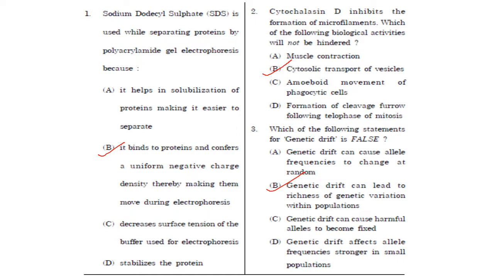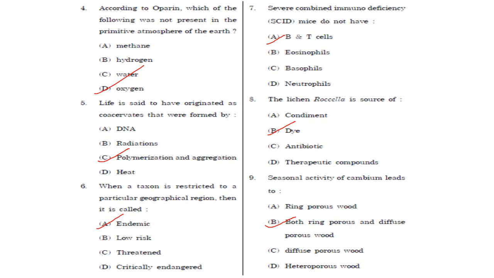Then next one. Which of the following statements for genetic drift is false? Genetic drift causes allele frequencies to change at random. Yes. Genetic drift can lead to richness of genetic variation within a population. It doesn't lead to richness of genetic variation within a population, so that is false regarding genetic drift. Then, genetic drift can cause harmful alleles to become fixed. Yes. And genetic drift affects allele frequencies more strongly in small populations. That is also correct.